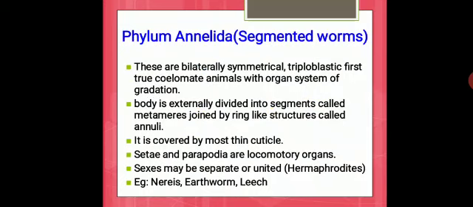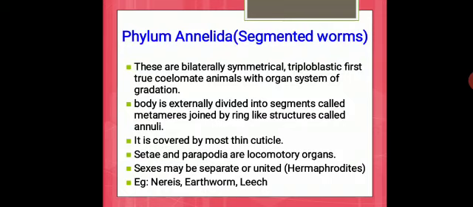Next we have phylum Annelida, segmented worms. These are bilaterally symmetrical, which means when you cut, you will get two equal halves. Triploblastic means they have ectoderm, endoderm and mesoderm, and they are the first true coelomate animals with organ system grade of organization. Coelomate means they have a body cavity.